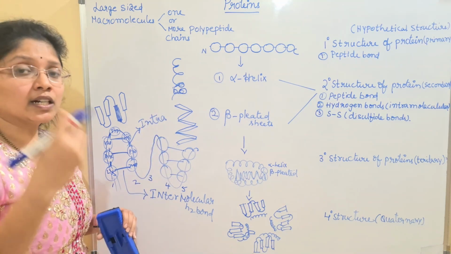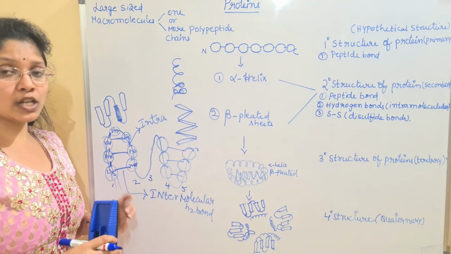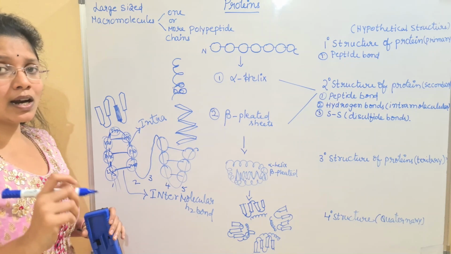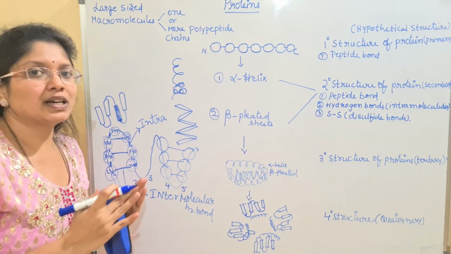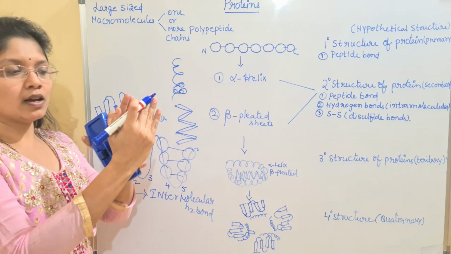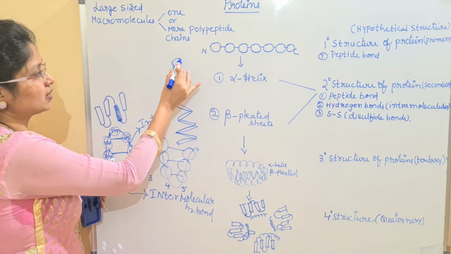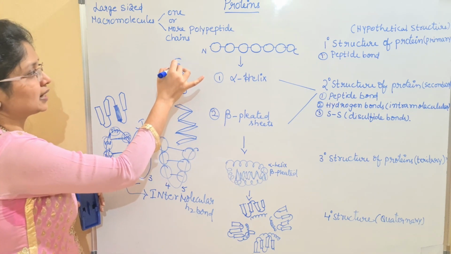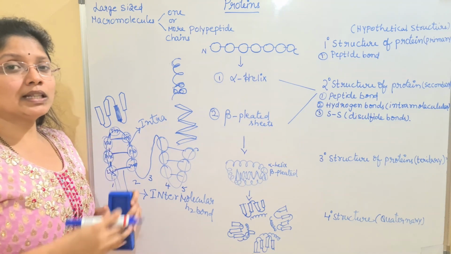Okay, so we have intramolecular as well as intermolecular hydrogen bonds. Due to these intermolecular hydrogen bonds, the complete 2 strands will appear like a single strand. In the spiral case, the alpha helix, we have only 1 strand. We don't have any inter-hydrogen bonds here.